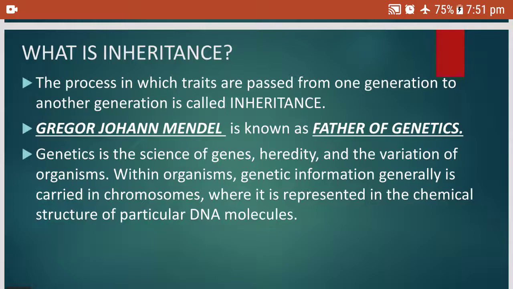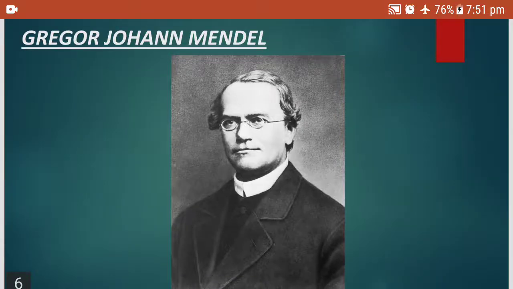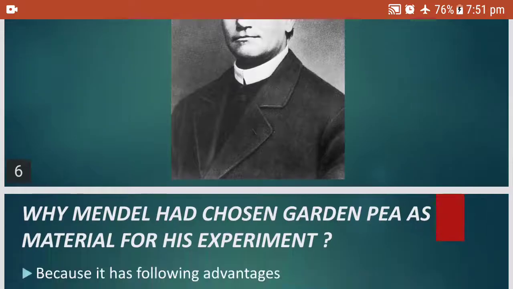So here you have to remember Gregor Johann Mendel is called the father of genetics because he did a very vast study in the field of genetics. He proposed laws which we will do in the coming videos.